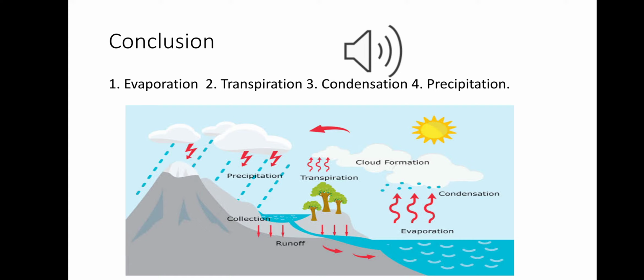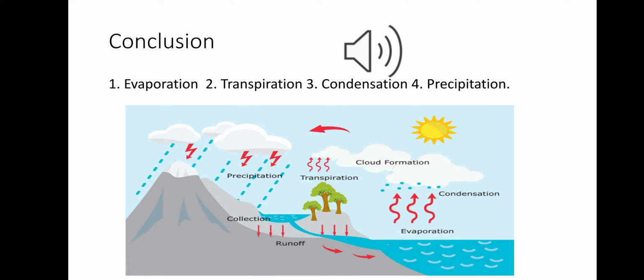Condensation means water vapor changes into droplets by cooling.